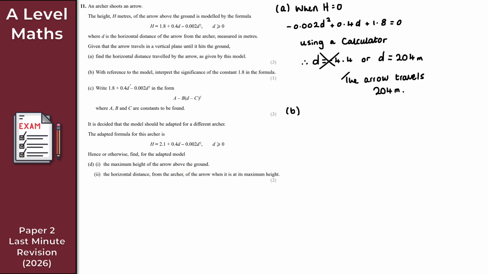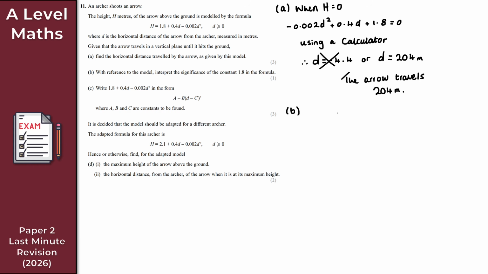It just says, with reference to the model, interpret the significance of the constant 1.8 in the formula. So it comes back to this formula here, right? H is equal to 1.8 plus 0.4d minus 0.002 d squared for d greater than or equal to 0. Right, so the 1.8 here, that is just simply the initial height of the arrow above the ground, right?